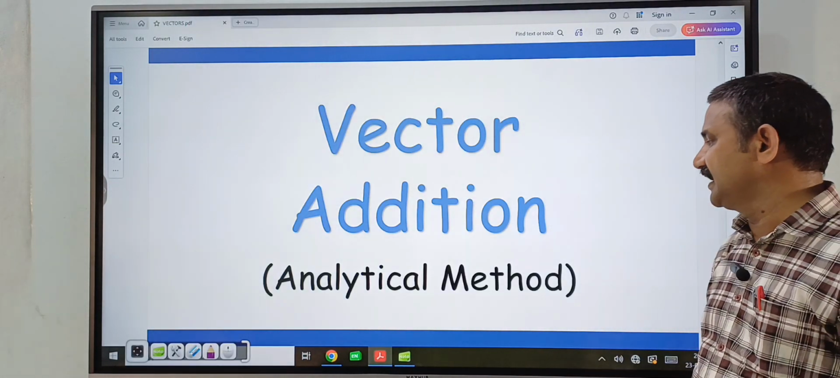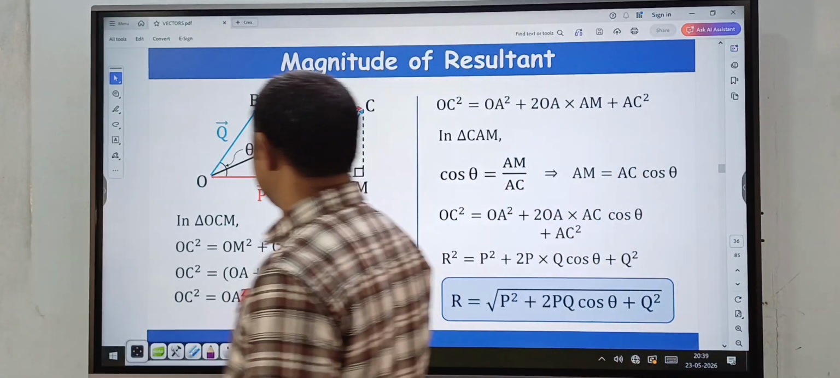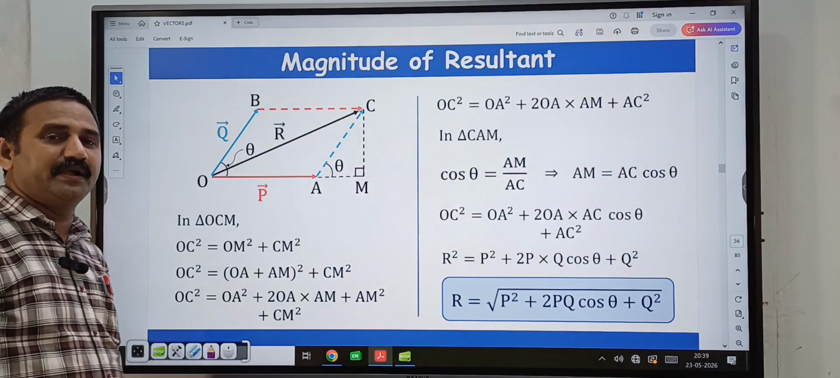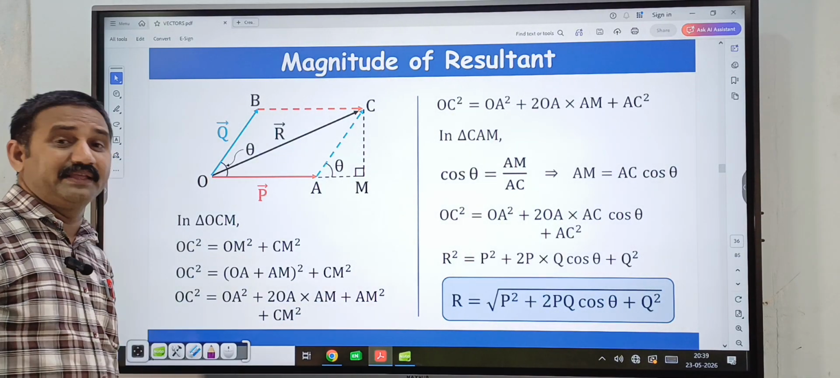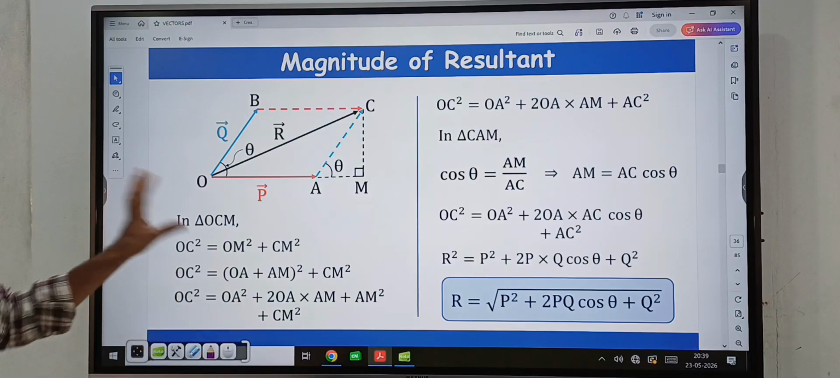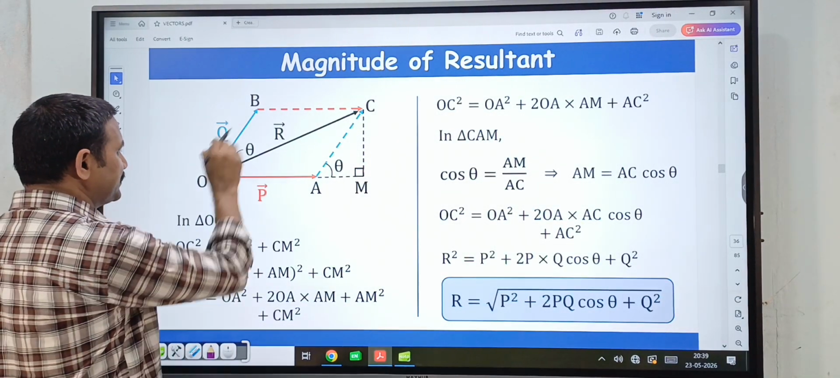Now vector addition, analytical method. So here this is the magnitude of the resultant. This is the parallelogram law of vector addition. This is very important. In our physics, in so many chapters this parallelogram law of vectors is involved, right? Suppose here you draw, this is a P bar and this is a Q bar.